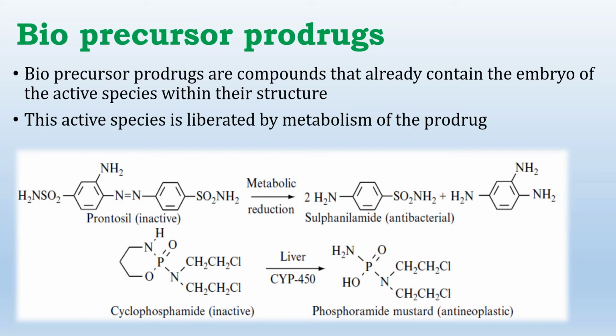Prontosil, which is inactive, gets converted or metabolized by metabolic reduction into sulfanilamide, which shows its antibacterial activity. In the second example, we can see cyclophosphamide, which is also an inactive compound when given, but on metabolism in the liver by CYP450, it gets converted into phosphoramide mustard, which shows anti-neoplastic activity.